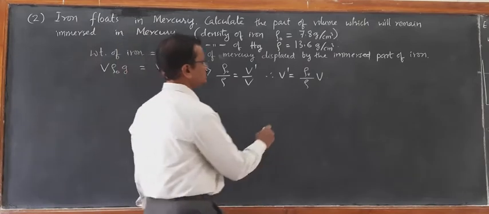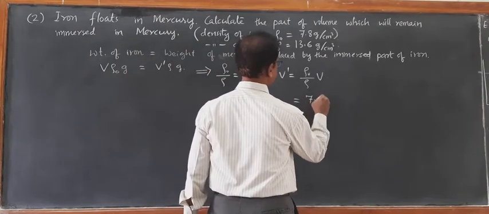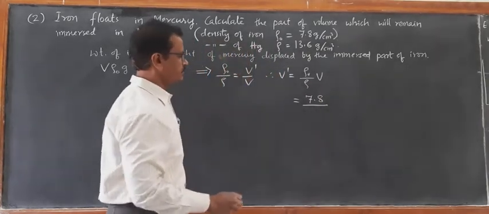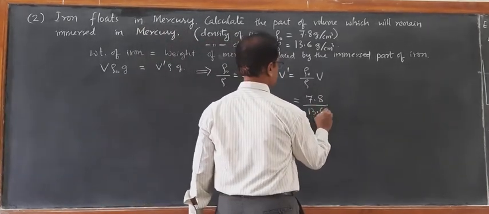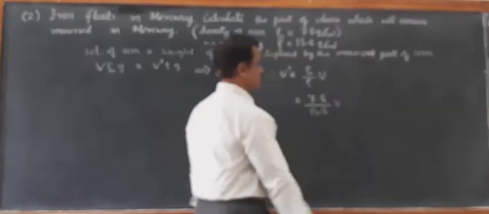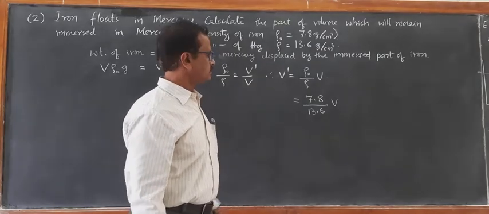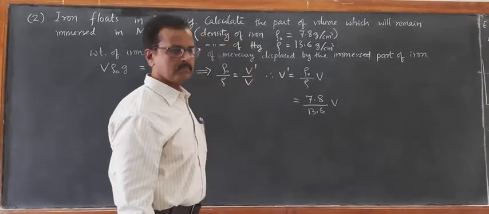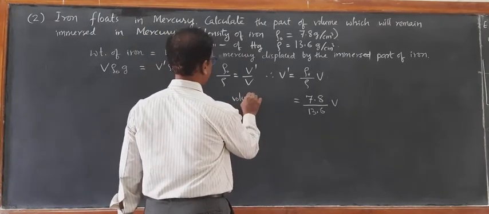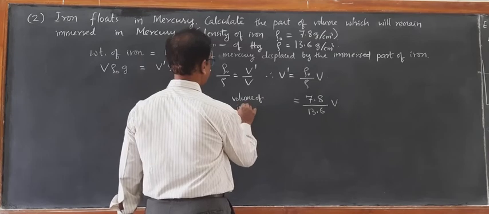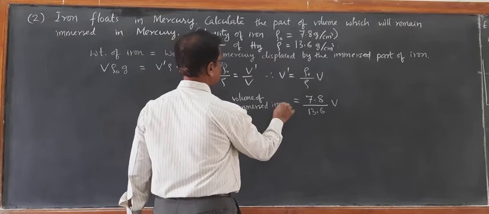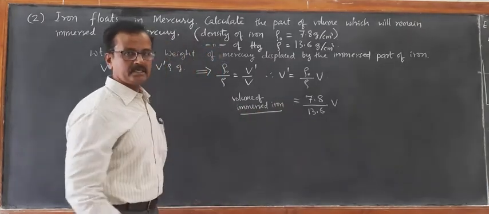What is rho naught? 7.8 gram per centimeter cube divided by rho 13.6 gram per centimeter cube into V. This is the volume of immersed iron inside the mercury.